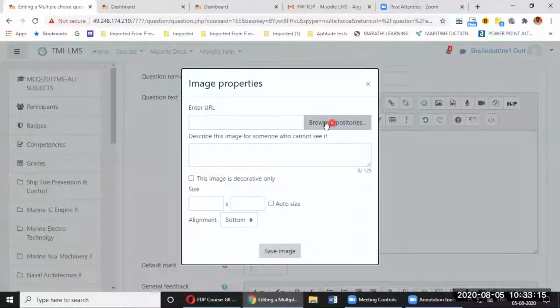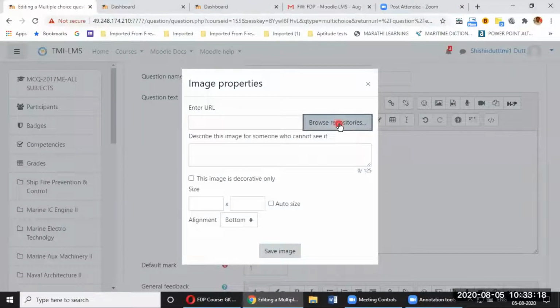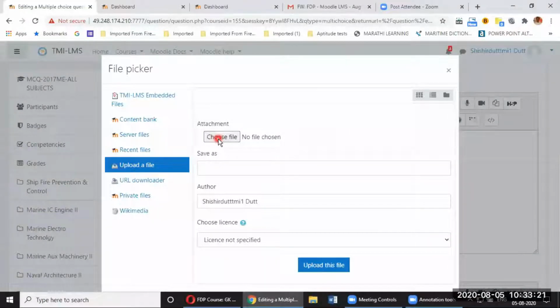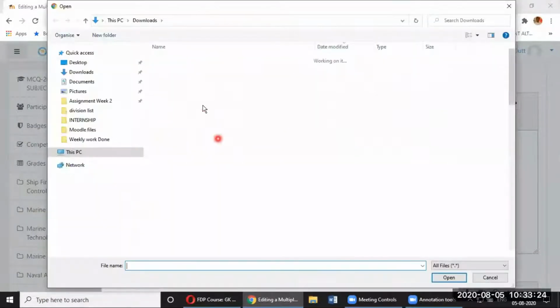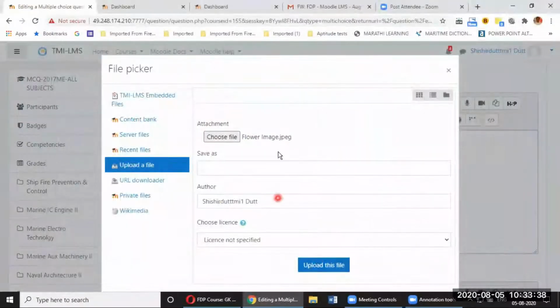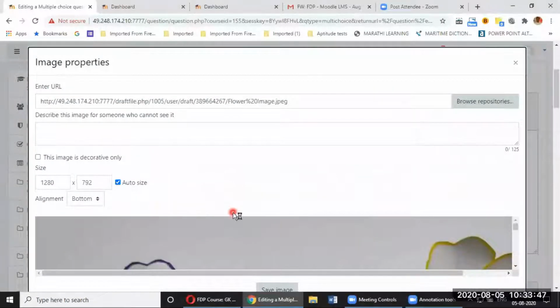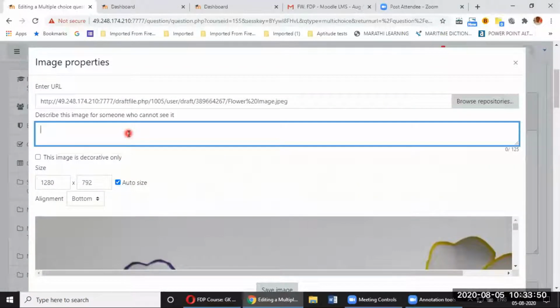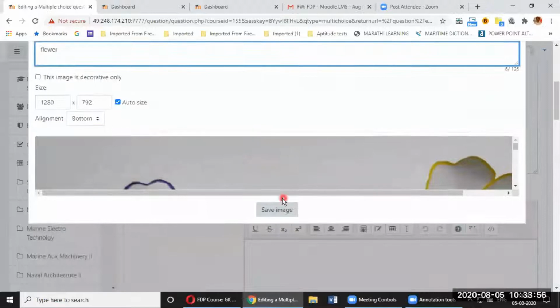And then you have to say browse repositories. And then I'll say choose file. I'll see what image file it goes to. Okay, flower image, some image is there. Let me use this. So it is my daughter's image. So she has made something. So let me upload that. So upload this file. Now describe this image. By default, it asks for description. So I'll say flower. And then save image.